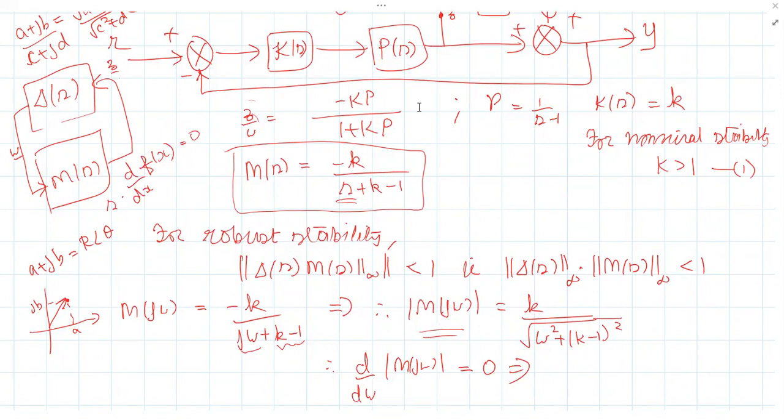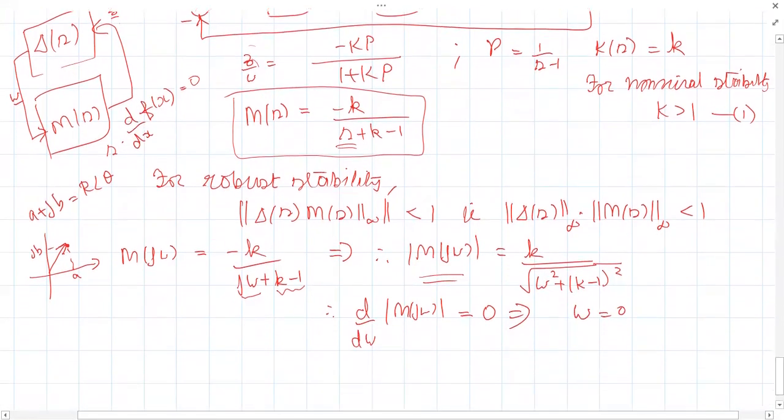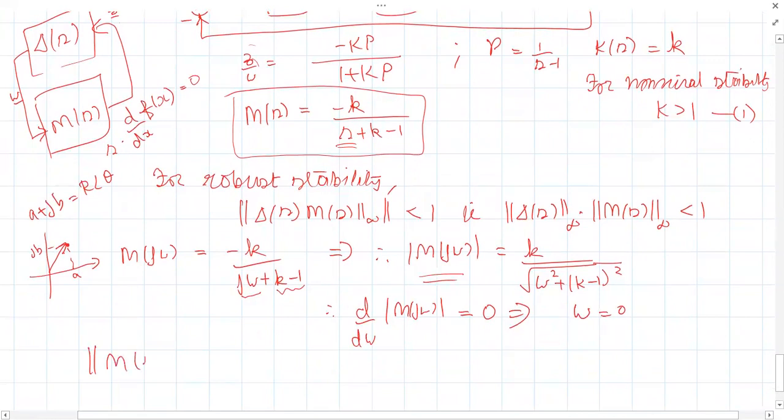What's the value when you differentiate with respect to omega and equate to 0? What will you get? Omega equal to 0. Okay. So what's the infinite norm of M of j omega? Sir, we will also get omega equal to plus or minus square root of 1 minus k. Come again. Omega equal to plus or minus 1 minus k will also be possible. So you put omega equal to plus or minus 1 minus k here. What will you get?